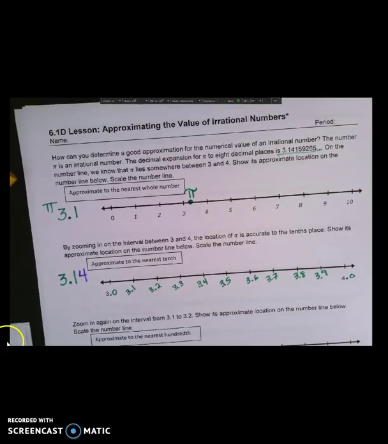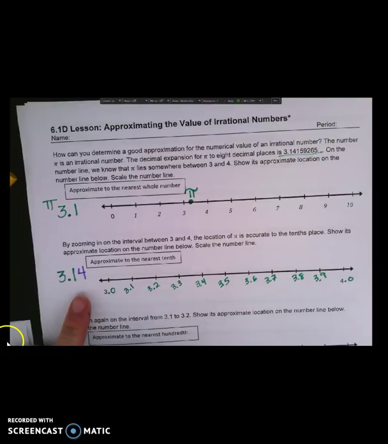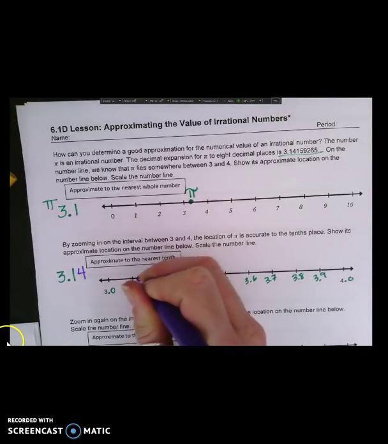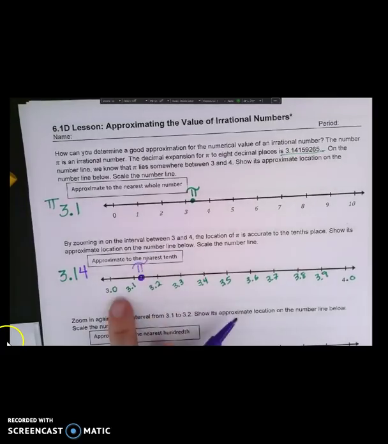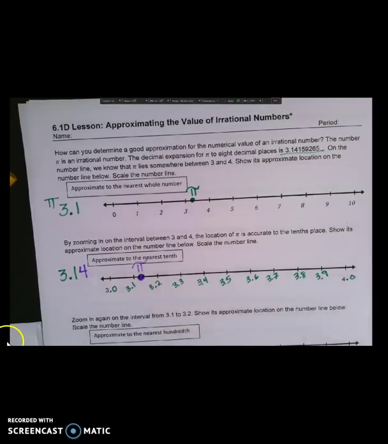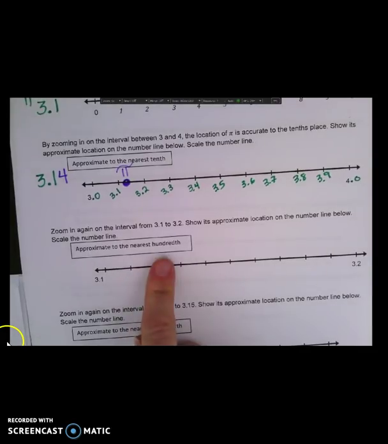So let's zoom in and think about 3.14. Well, that's between 3.1 and 3.2, 3 and 1/10 and 3 and 2/10. But which is it more close to? What's more accurate? You're right, it's going to be closer to 3.1. So we're going to put pi in between 3 and 1/10 and 3 and 2/10, but closer to 3 and 1/10. I want this to be more accurate, so let's zoom in on that number line one more time to go to the nearest hundredths.